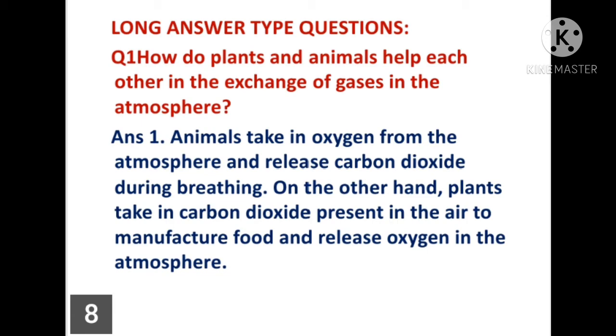the atmosphere. Means plants are the producer of oxygen and they are the consumer of carbon dioxide, whereas animals are the consumer of oxygen and they are the producer of carbon dioxide. In this way, plants and animals help in the exchange of gases in the atmosphere.